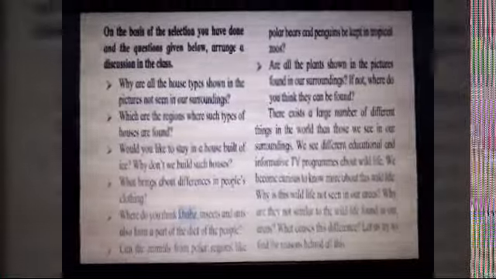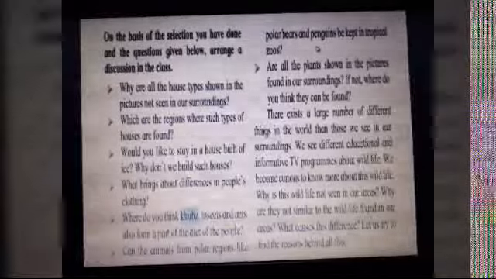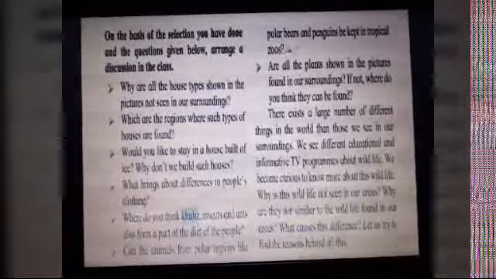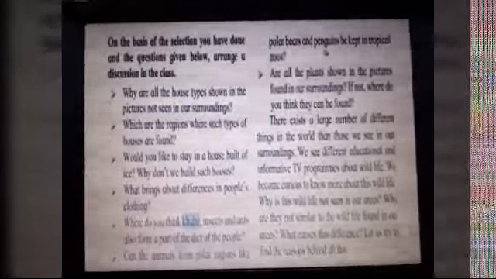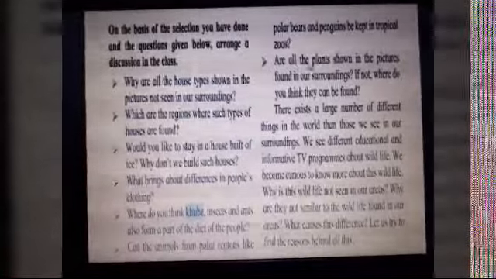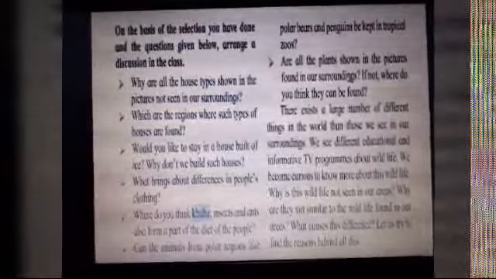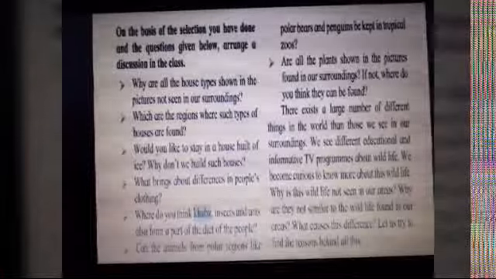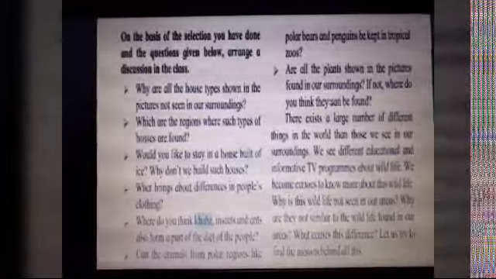Can the animals from polar regions like polar bears and penguins be kept in tropical zoos? Can we keep them in the tropical zoo? No, because in the tropical area it is hot, whereas polar bears and penguins live in cold deserts, cold areas. So it is not possible. Are all the plants shown in the pictures found in our surroundings? No. If not, where do you think they can be found? They can be found in the particular regions where the climatic conditions are favorable for them.